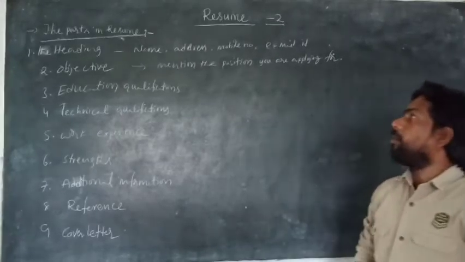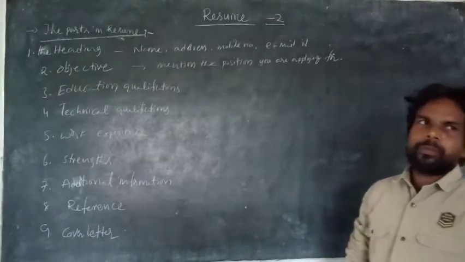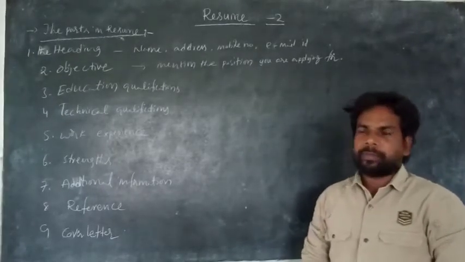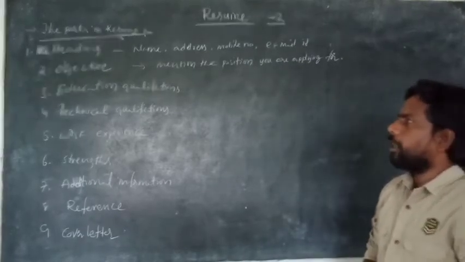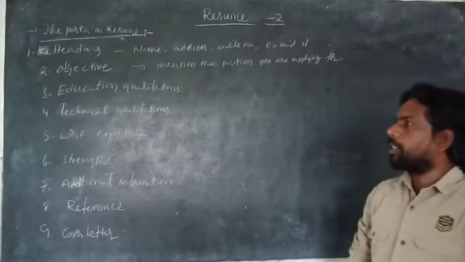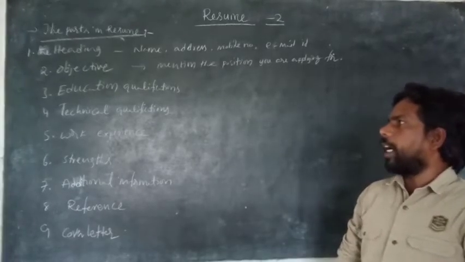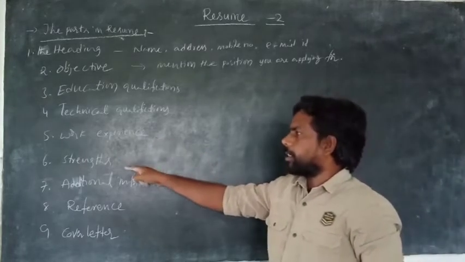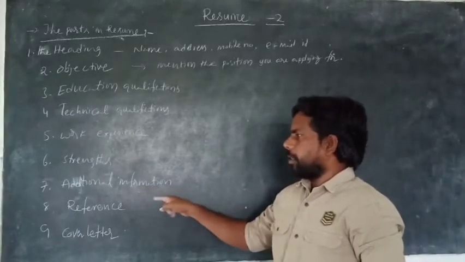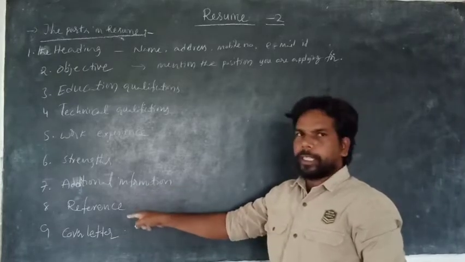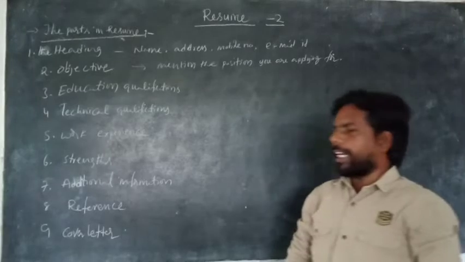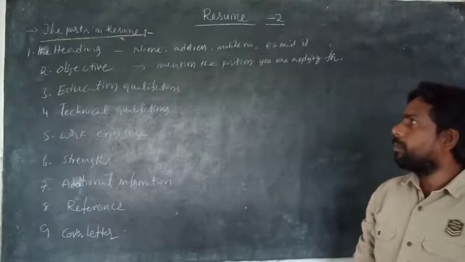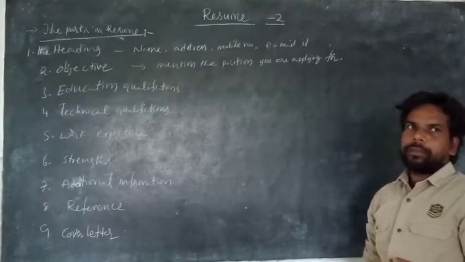In this session, I want to give you the parts of a resume. In a resume, we have 9 parts. One is the heading, second is objective, third is educational qualification, fourth is technical qualification, fifth is work experience, sixth is strengths, seventh is additional information, eighth is reference, and ninth is cover letter. So I think you feel a little bored, but you have to listen.